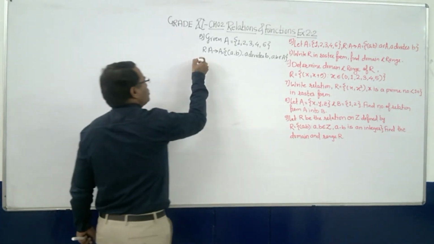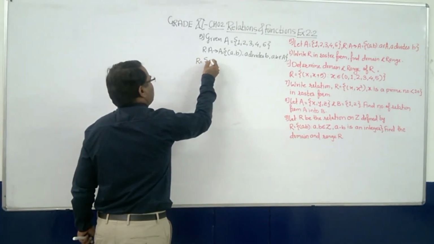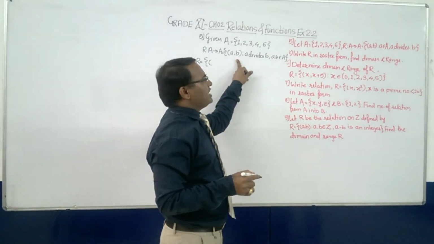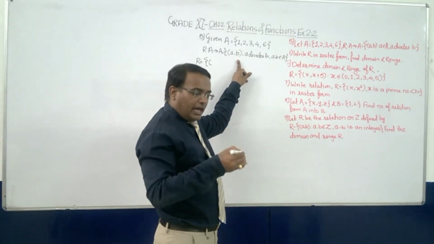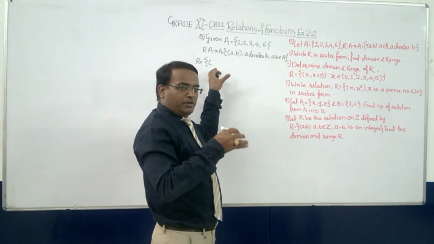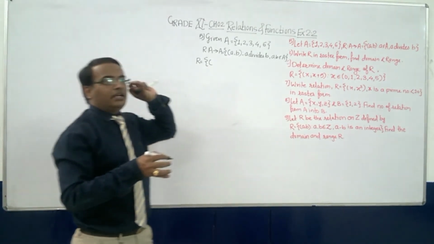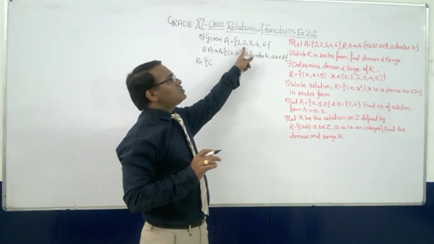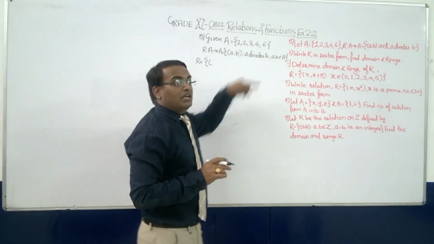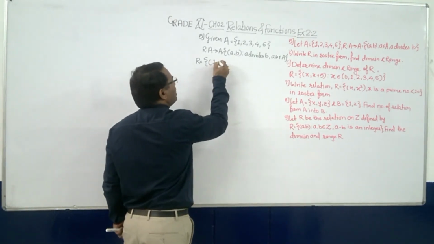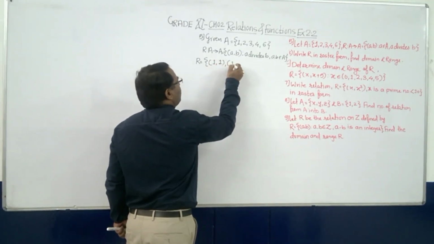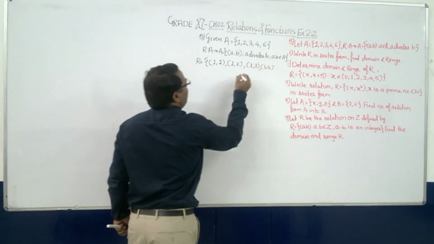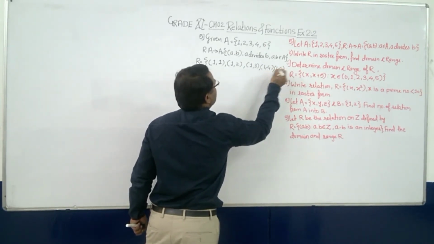Okay, now let's show it first. What will be the elements of the relation R, (a, b) such that a divides b? Here a should be the factor and b should be the multiple. So obviously 1 divides all the elements: 1 divides 2, 1 divides 3, 1 divides 4 and 1 divides 6 also. So the elements are (1,1), (1,2), (1,3), (1,4) and (1,6).